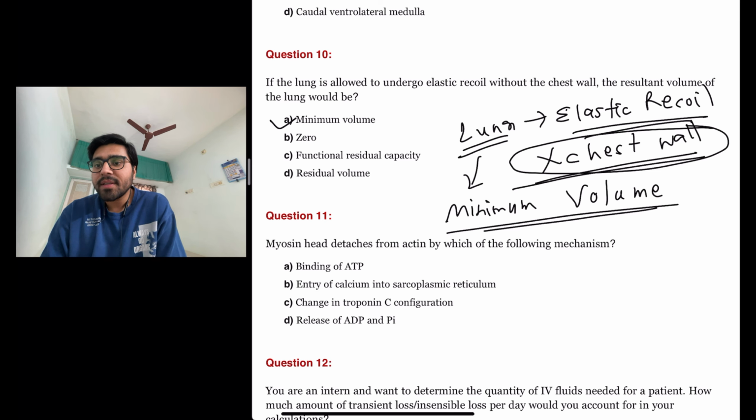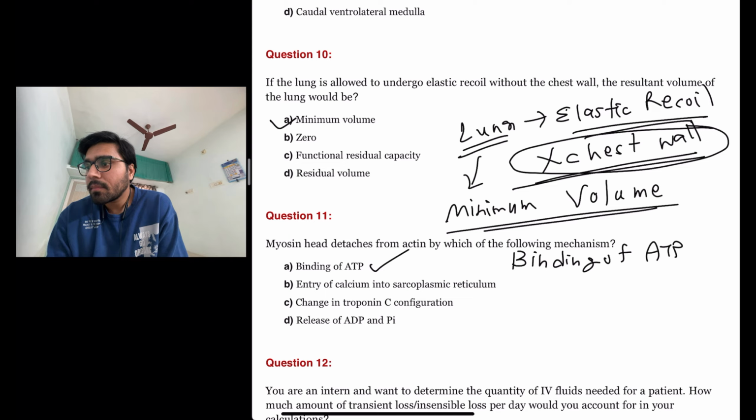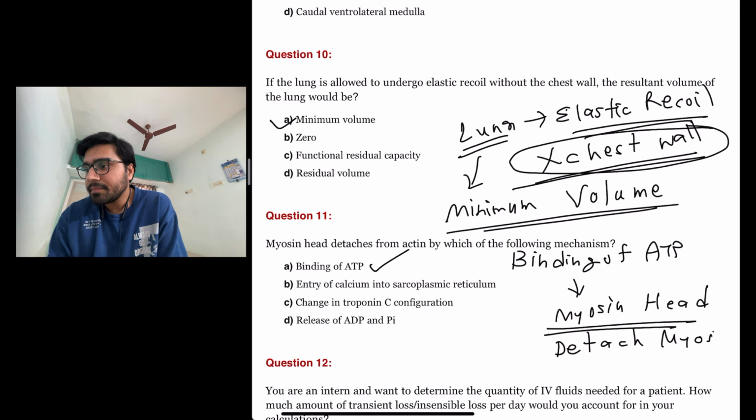The next question is myosin head detaches from actin by which of the following mechanism? So let us look at the options. Binding of ATP. This is absolutely right answer. Because binding of ATP to the myosin head actually detaches myosin from actin.